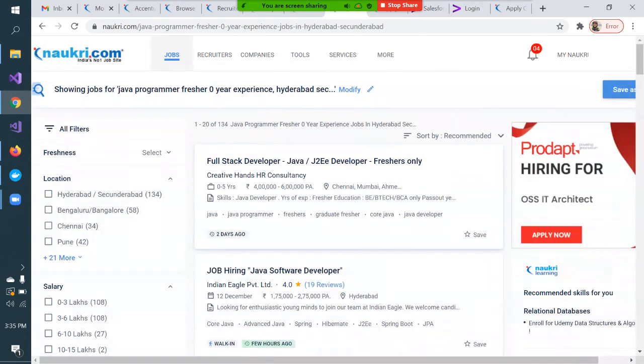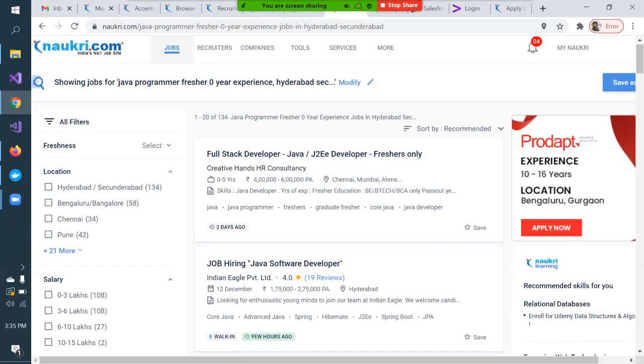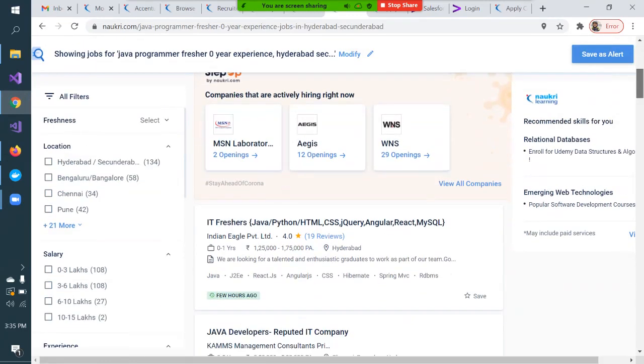So see, it is giving me 0 to 5 year, means this is a fresher job, right? Full stack developer Java J2EE. So like this, actually in your search criteria only you should specify that. See, this is my search criteria: Java programmer, fresher, 0 year experience. So how you search a job, what kind of keyword you put, that is also important.